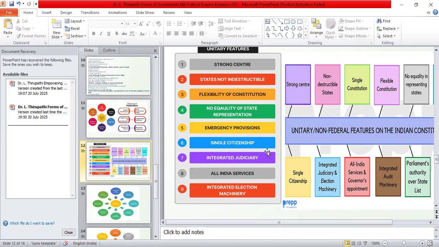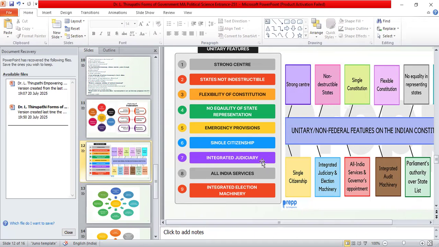And states are not indestructible, the constitution is flexible, there is no equal state representation, and there are emergency provisions. These are some of the elements of the unitary form of government. And single citizenship and integrated judiciary.